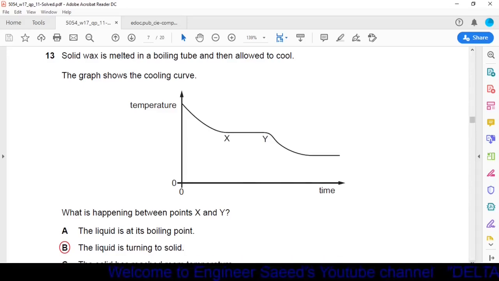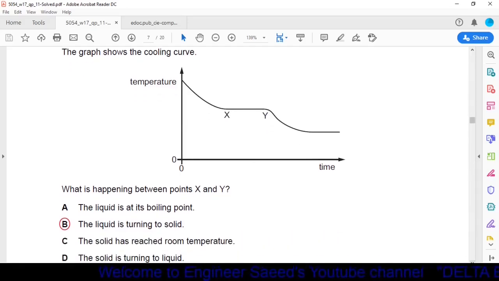First we read our options. Option A, a liquid is at its boiling point. Option B, the liquid is turning to solid. Option C, the solid has reached room temperature. Option D, the solid is turning to liquid. Okay, here we have wax in molten form. When we decrease the temperature, it will be cooled down, and at a certain temperature, this wax will start to